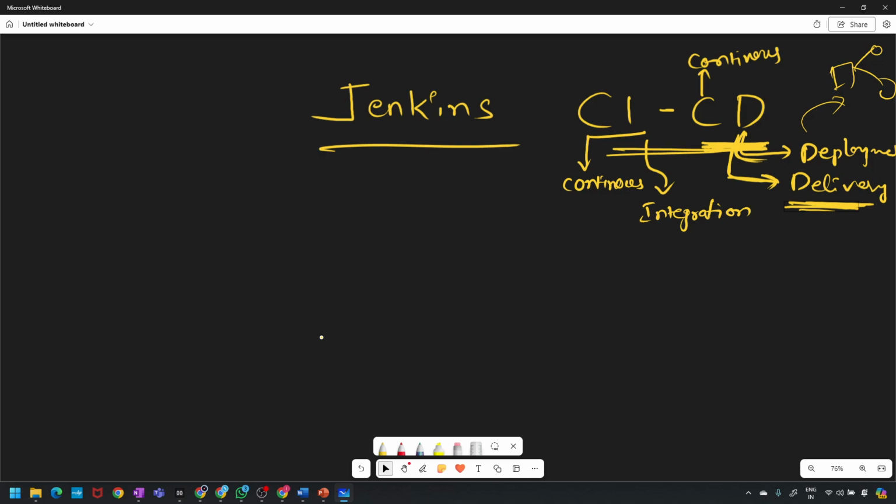Continuous integration is a DevOps software development practice where developers regularly merge their code changes into a central repository.